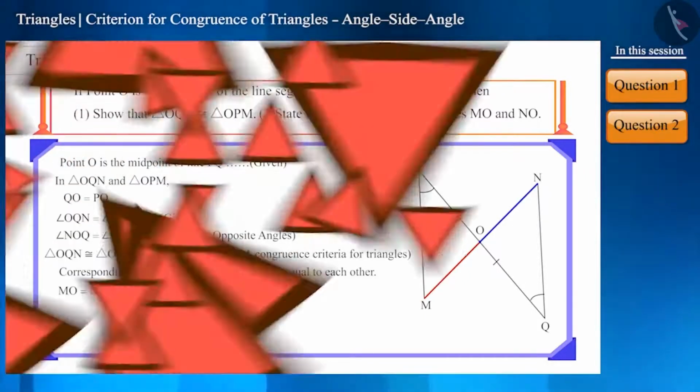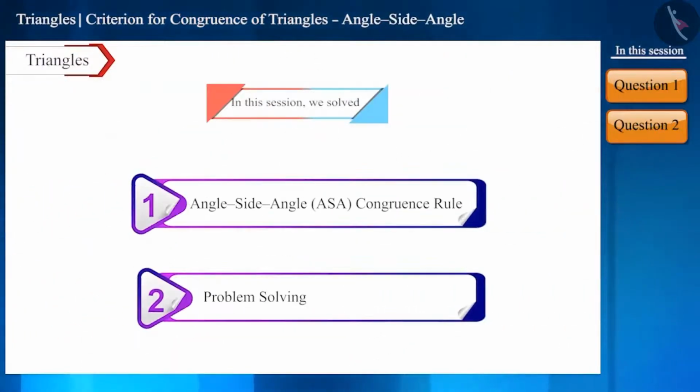Friends, that's all in this session. Today we solved some questions related to the angle side angle ASA congruence rule for triangles. See you in the next video. Thank you.